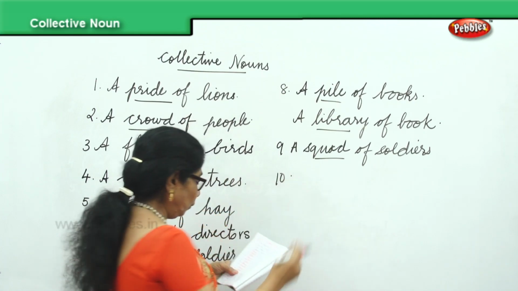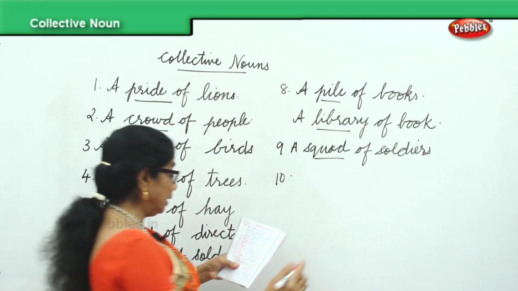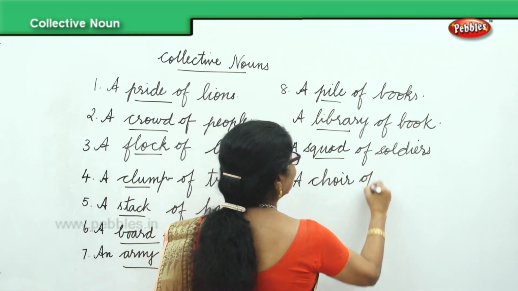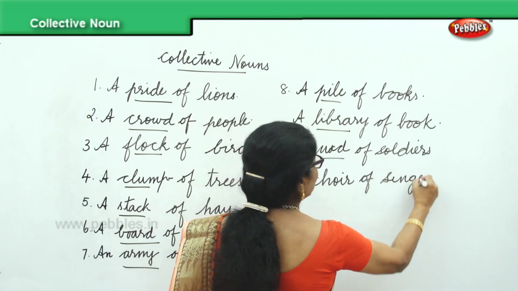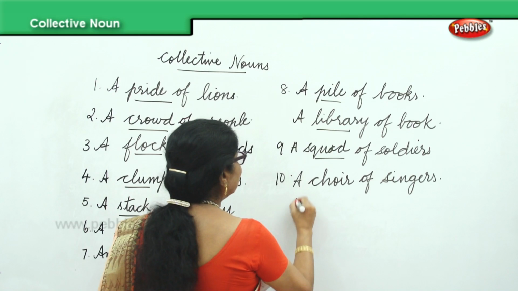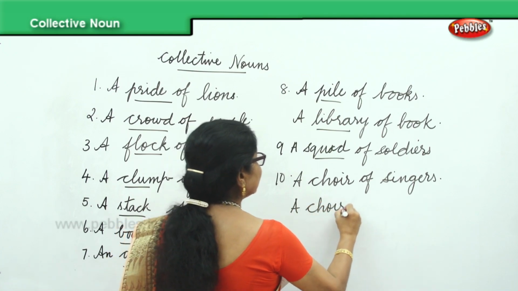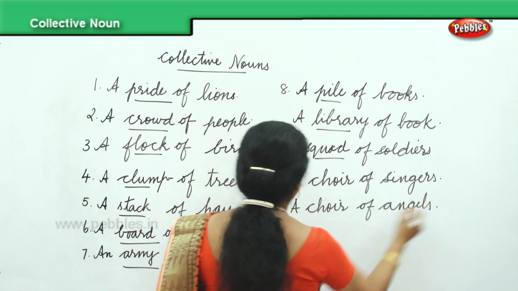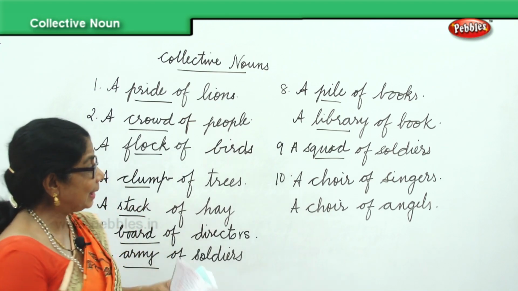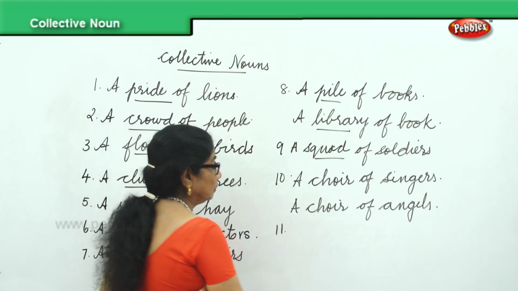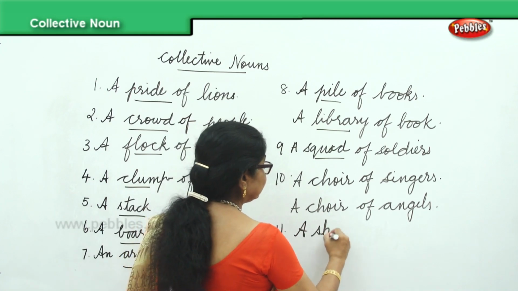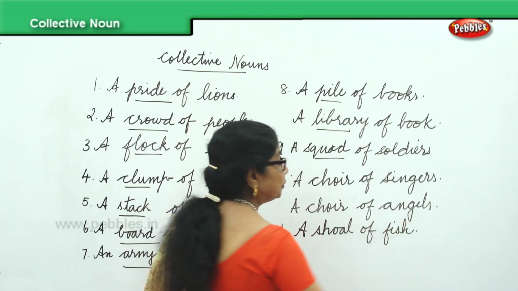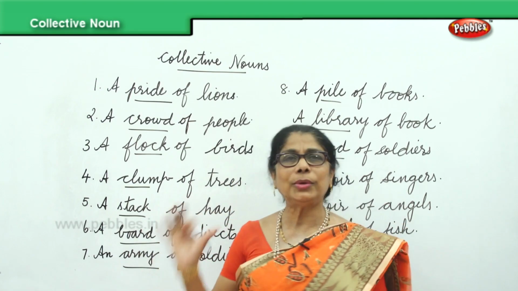Then we can say a choir of singers, and you can also say a choir of angels. Then you can say a shoal of fish. Fish and fishes are all the same.